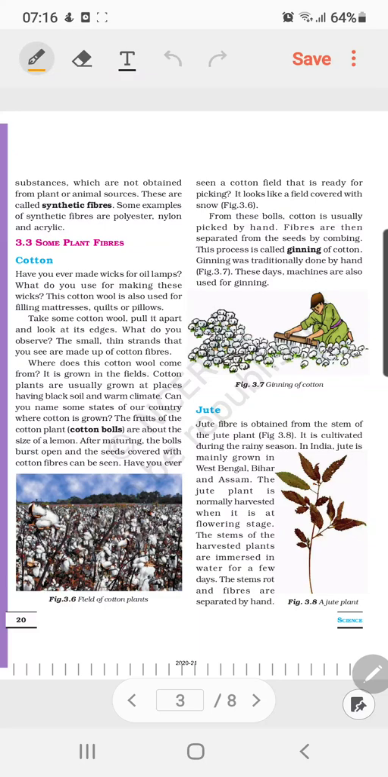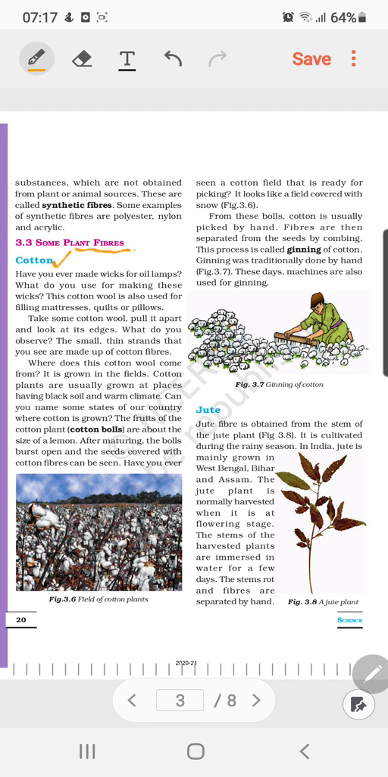Hello students, till now we have studied the different types of fibers in two categories, that is whether they belong to plant fibers or animal fibers. Both of these are basically natural fibers. So let's see some examples given in your book with reference to plant fibers.